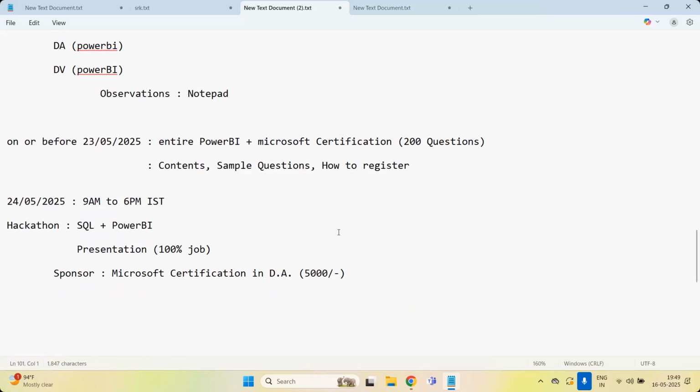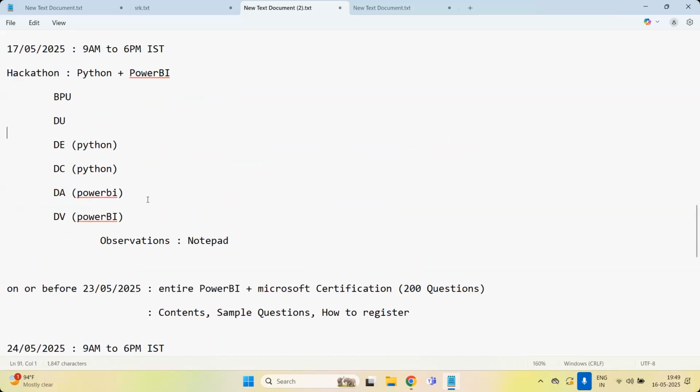Now, next week, this is going to be. I'm giving you almost 8 days advance for your preparation and everything. And this is going to be practice for you because data analysis and data visualization you are going to do in Power BI. It is going to be a practice for you. If you do tomorrow, it will be an advantage for you.